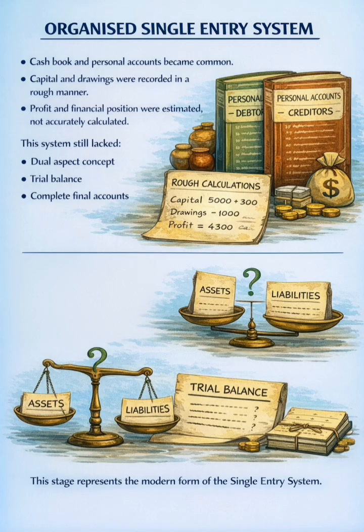5. Organized single entry system. Cash book and personal accounts became common. Capital and drawings were recorded in a rough manner. Profit and financial position were estimated, not accurately calculated. This system still lacked the dual aspect concept, trial balance, and complete final accounts. This stage represents the modern form of the single entry system.